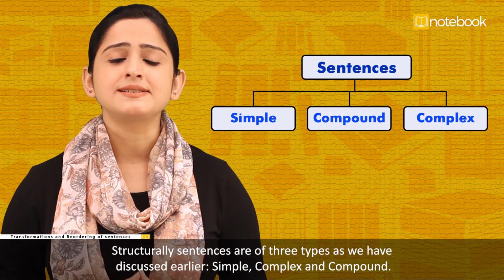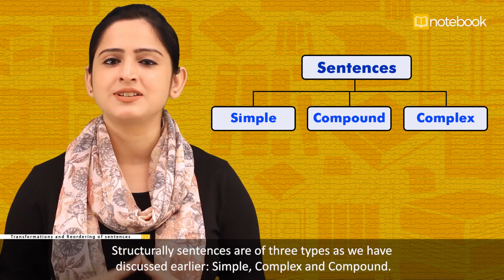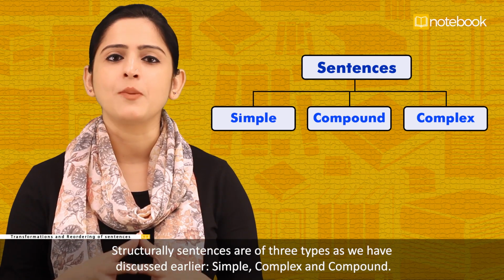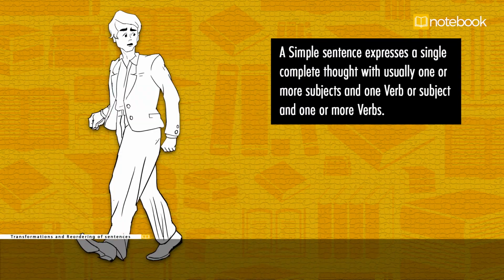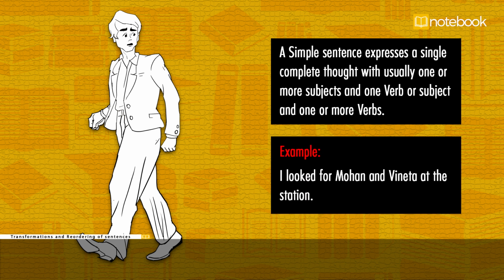Structurally, sentences are of 3 types as we have discussed earlier: simple, complex, and compound. A simple sentence expresses a single complete thought with usually 1 or more subjects and 1 verb, or a subject and 1 or more verbs. For example, I looked for Mohan and Vinita at the station.